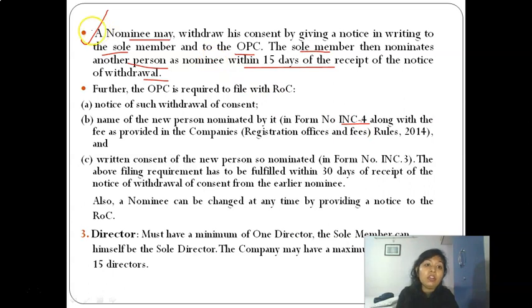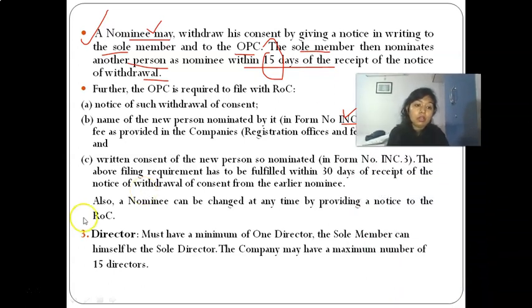And for withdrawal, within 15 days, that particular nominee will give his consent of withdrawal to the sole member and to the OPC, and then the OPC within 30 days will file INC 4 to the ROC by nominating a new person as his nominee.